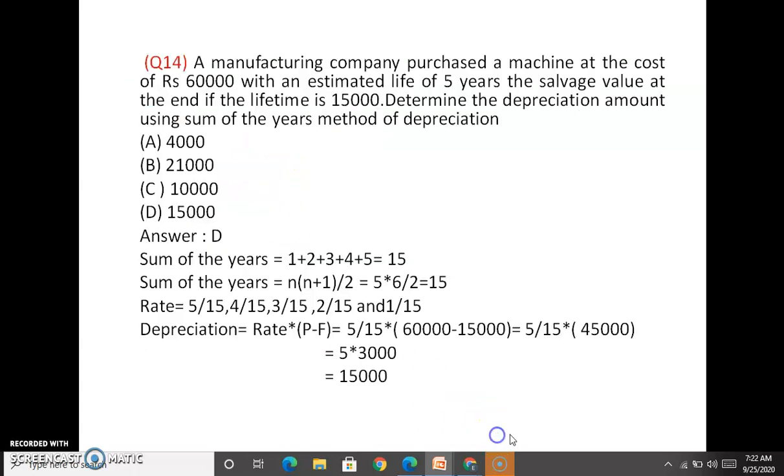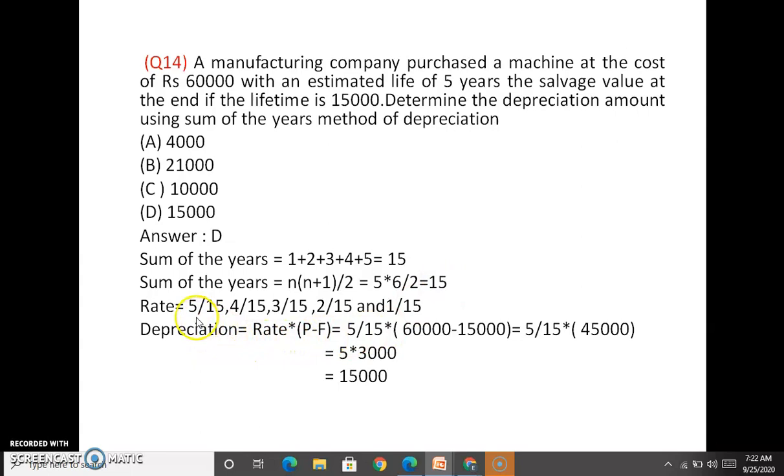So answer is A. A manufacturing company purchased a machine at a cost of rupees 60,000. Estimated life is 5 years, salvage value 15,000. Determine the depreciation amount using the sum of years method of depreciation. The sum of the years for 5 years is 1 plus 2 plus 3 plus 4 plus 5, which is 15. It can also be calculated using the formula N into N plus 1 divided by 2, 5 into 6 by 2, which is equal to 15. The rates are 5 by 15, 4 by 15, 3 by 15, 2 by 15 and 1 by 15.